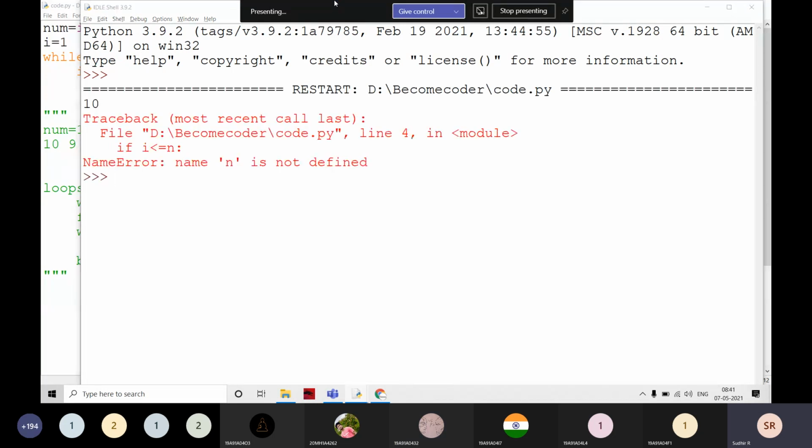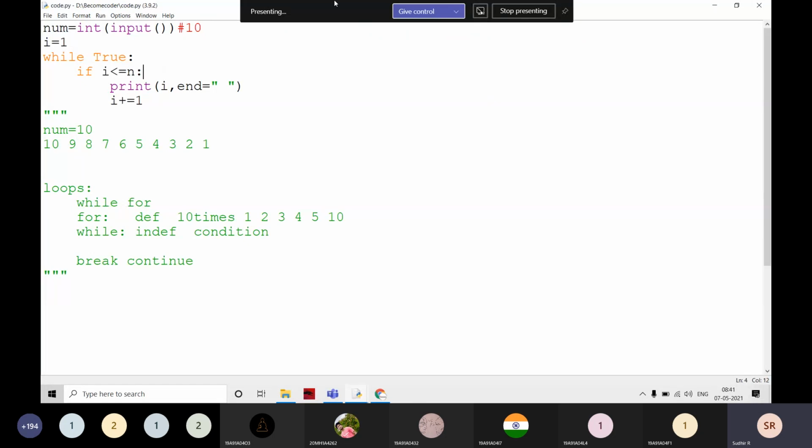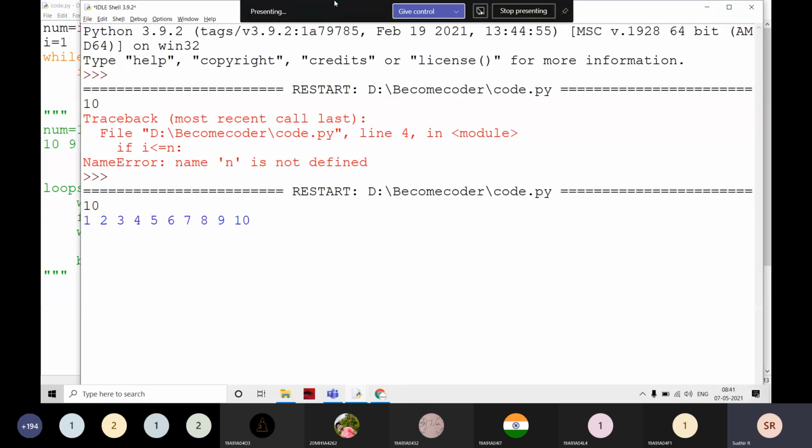If I execute it, I am going to give, for example, 10 as the num value. You are thinking that the output is perfect, that the output is coming 1 to 10. But here the loop is not ending. If you observe, the output is not coming outside.